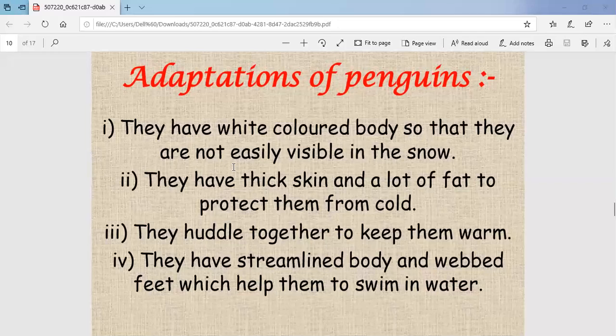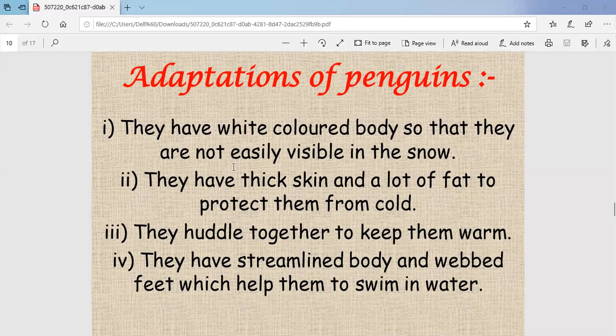Second is they have thick skin and a lot of fat to protect them from cold. Means their skin is thick in such a way that they do not feel too much of the cold. You must have seen that penguins always huddle together. They always huddle together means they always move in groups to protect them from cold. When they move in groups, that keeps them warm. That's why you must have seen there is always a group of penguins.